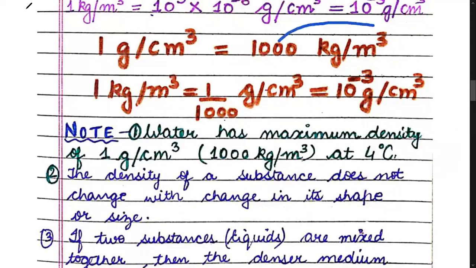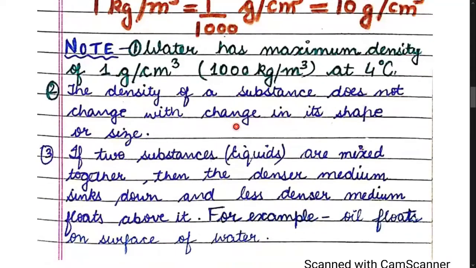Okay, so 1000 can also be written as 10 raised to power 3, while 1 by 1000 is 10 raised to power minus 3. Very simple. Good. So children, there is a certain note written here.